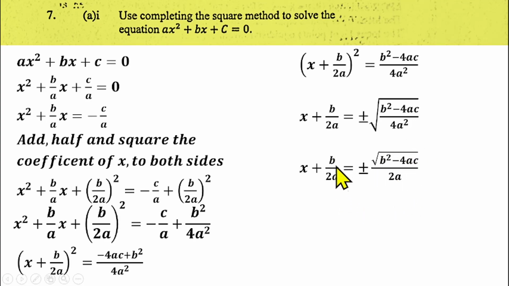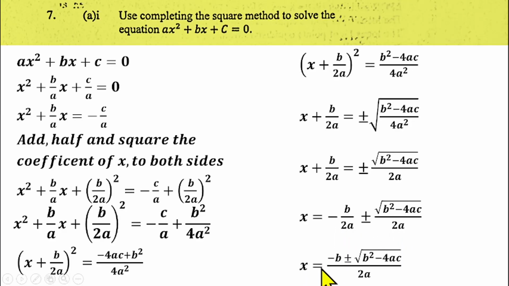Then now this b over 2a will come to this side. You'll be having x is equals to minus b over 2a plus or minus square root of b squared minus 4ac over 2a. So at this point, you can find the LCM of this and this. Because you're having a fraction plus or minus another fraction, you can find the LCM to join them together. The LCM of 2a and 2a is 2a.